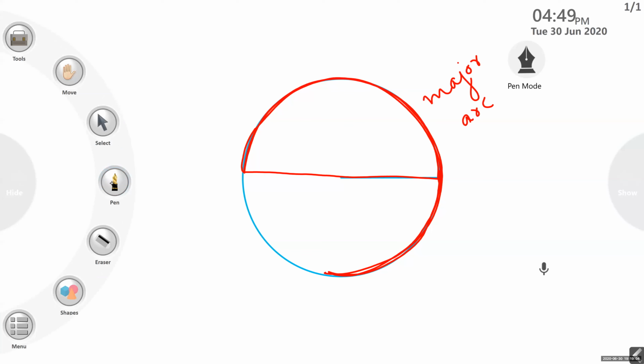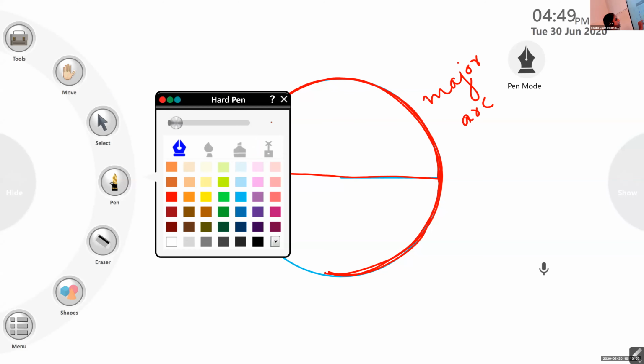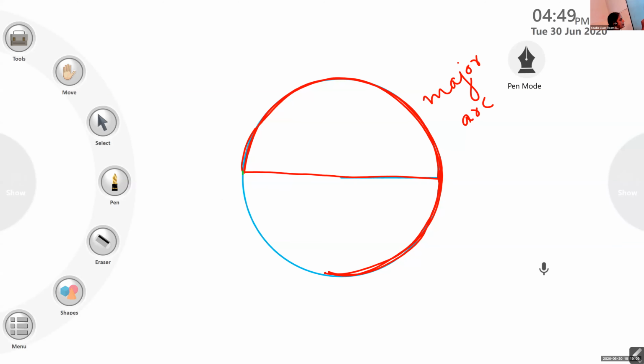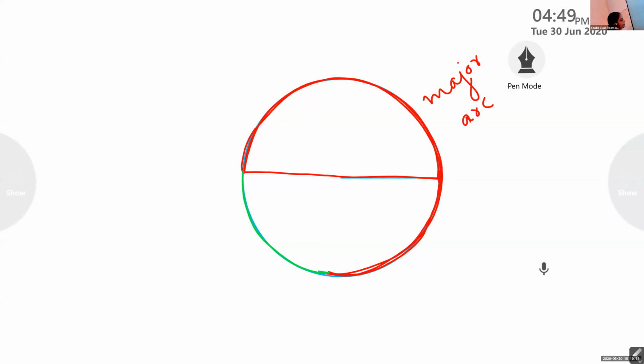I'll use any other color. This green color I'll use. The other part, can you see this part? Yes, ma'am. It is just opposite of it and it is known as minor arc. Major and minor. Minor means smaller. That small arc which completes the circle is known as minor arc.